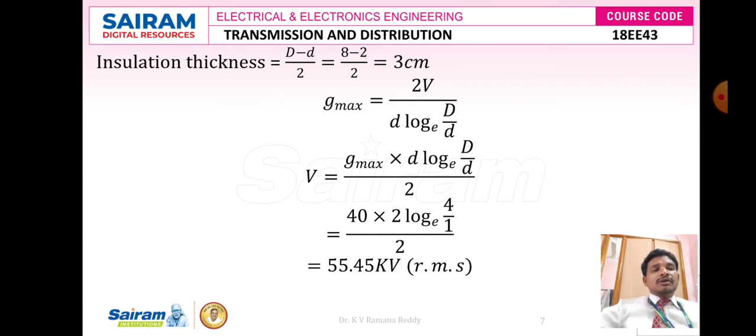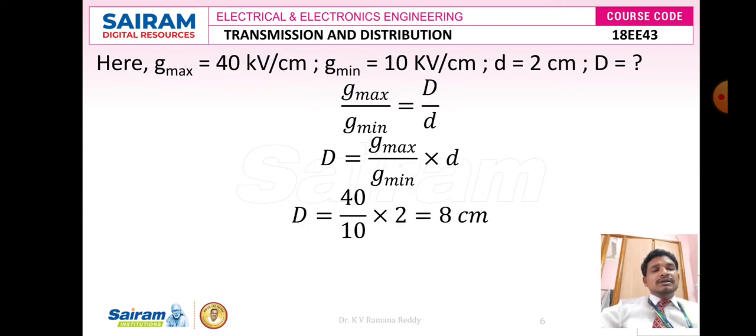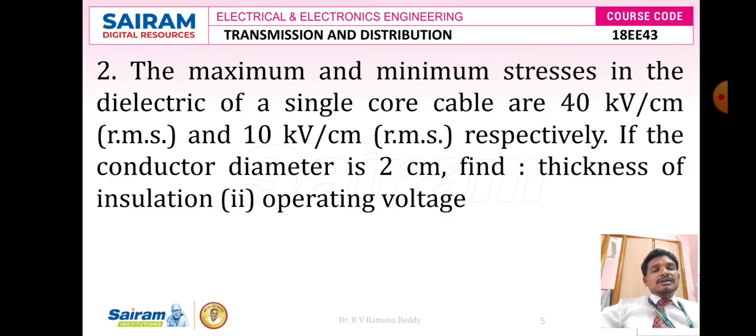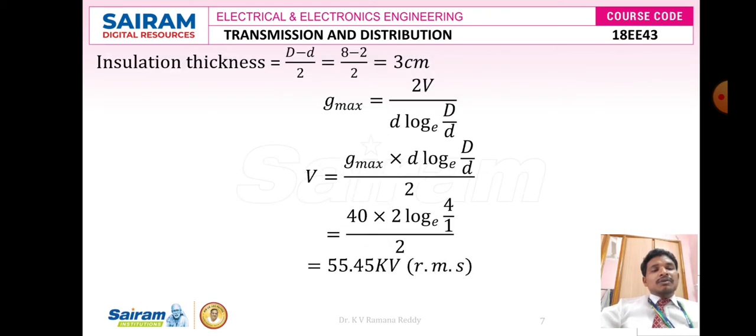Now I am going to calculate the G maximum value. That is G maximum is equal to V divided by small d into log base e of capital D divided by small d. From this formula I want to calculate V, because in the given problem they ask us to find the second question, that is the operating voltage. So from this formula I am going to derive the formula for the operating voltage. G maximum is equal to V divided by small d into log base e of capital D divided by small d. From here, V is equal to G maximum into small d into log base e of capital D divided by small d, divided by 2.